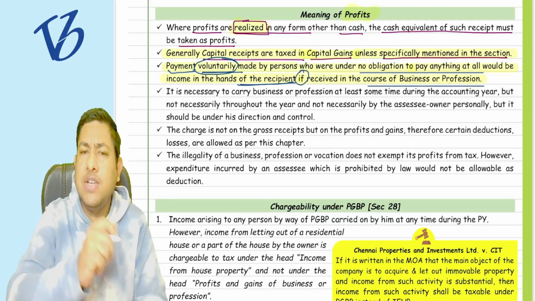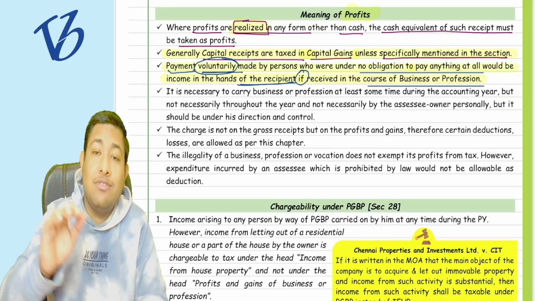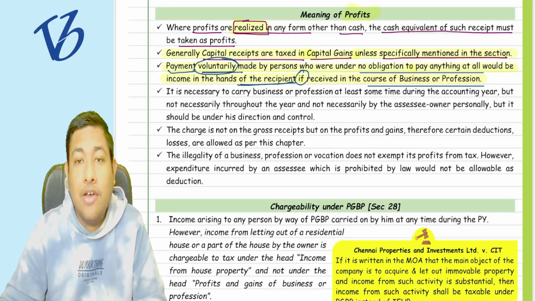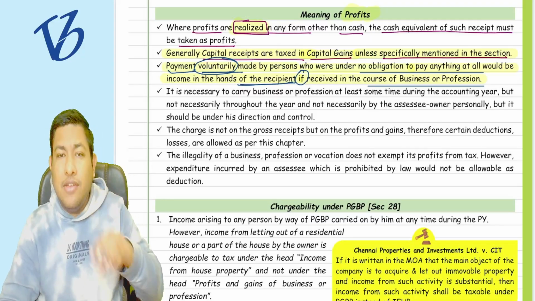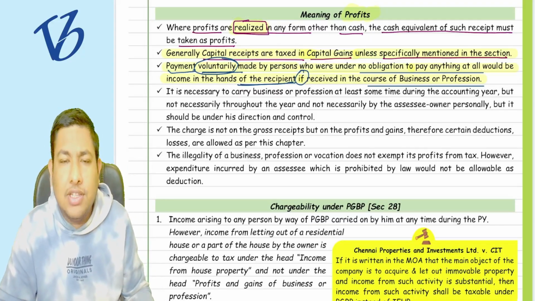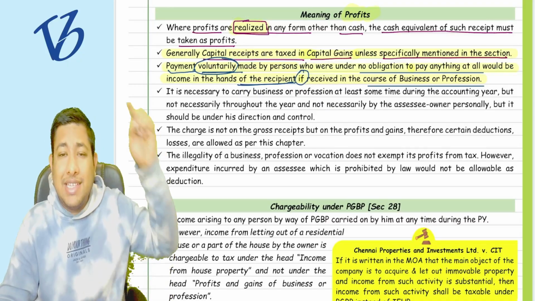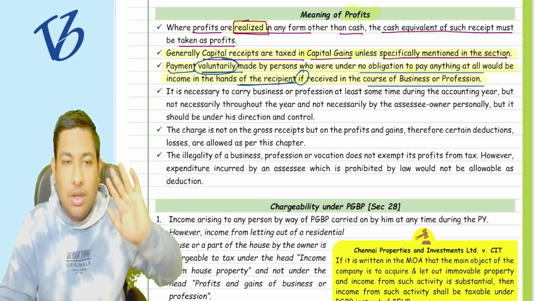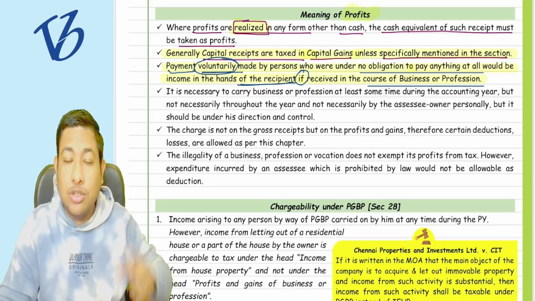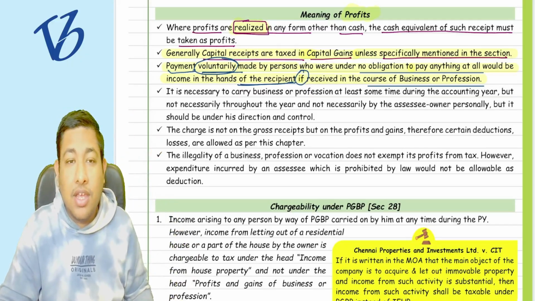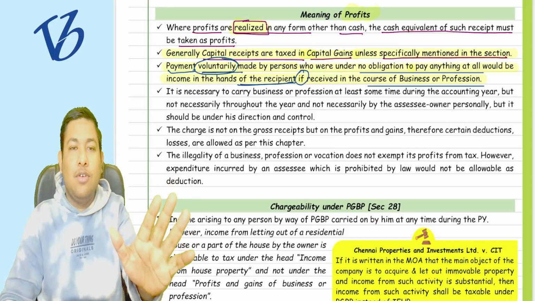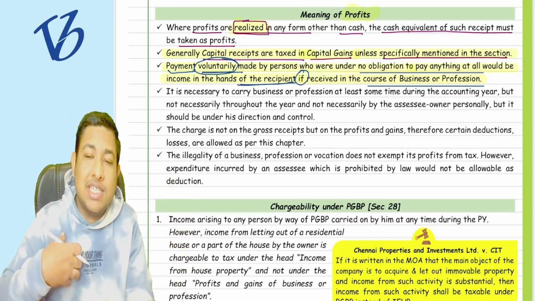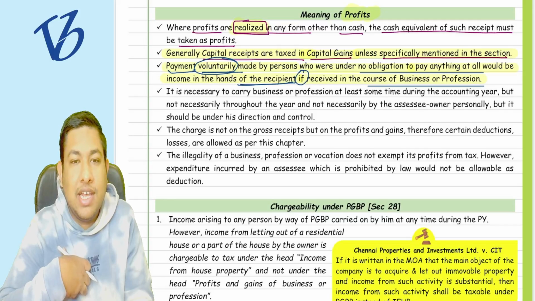If it is not received in the business or profession, then we have to see when it is going to be taxable. If it is not received for the business or profession, then that income is going to be taxed under the head other sources. Understood or not? Clearly, because that was the residual income. So if they are making a voluntary payment and you are receiving it for the business or profession, then it is going to be taxable under the head PGBP.